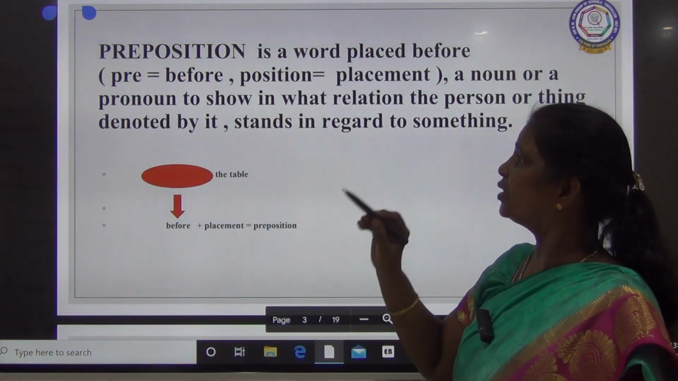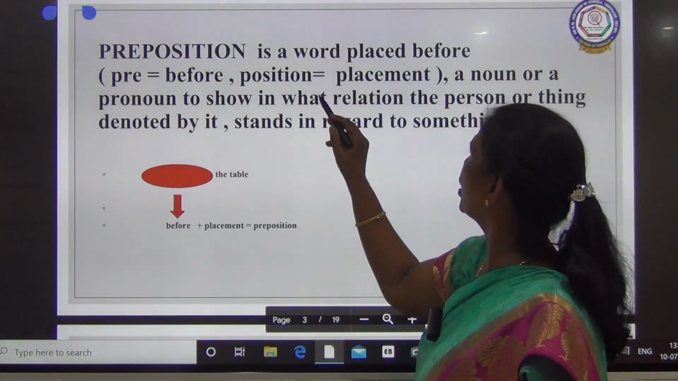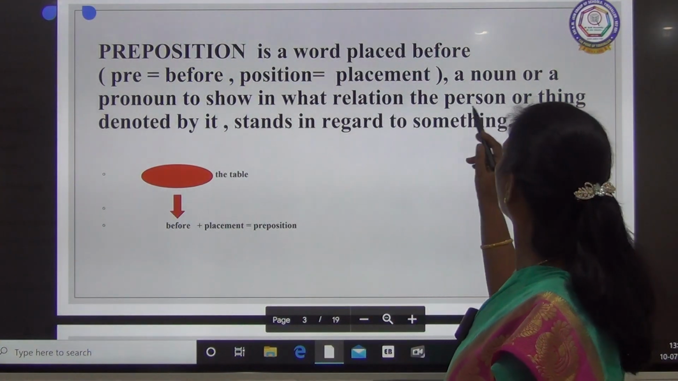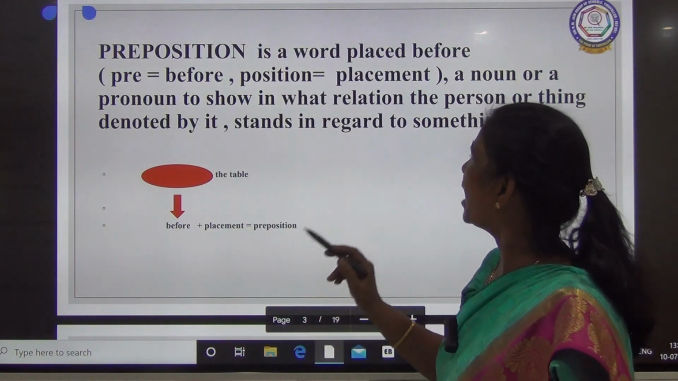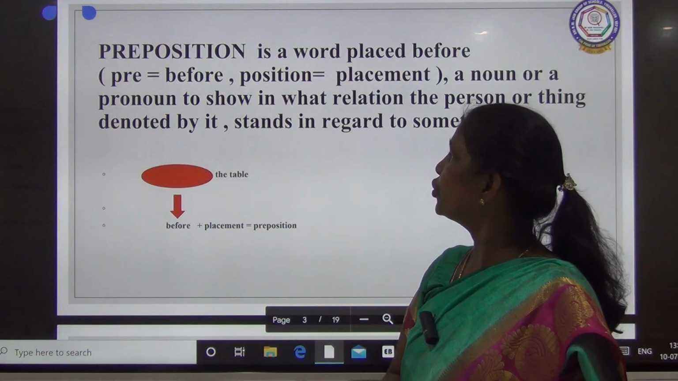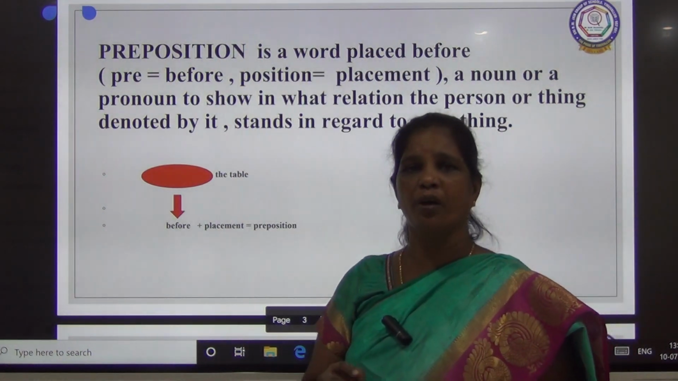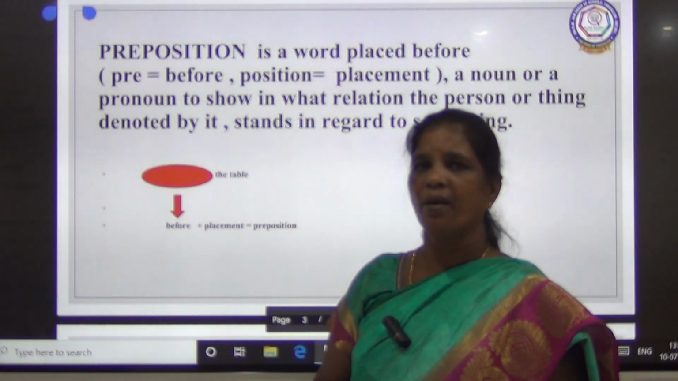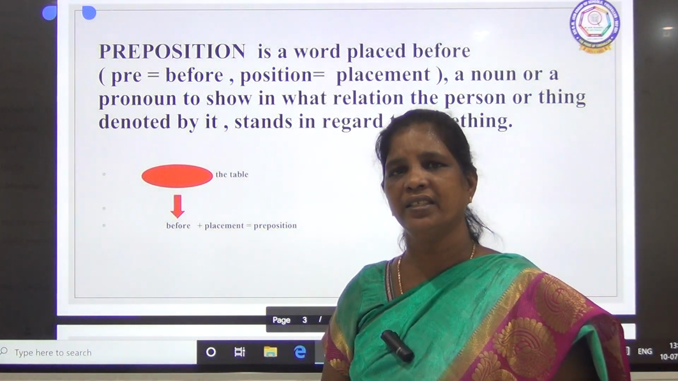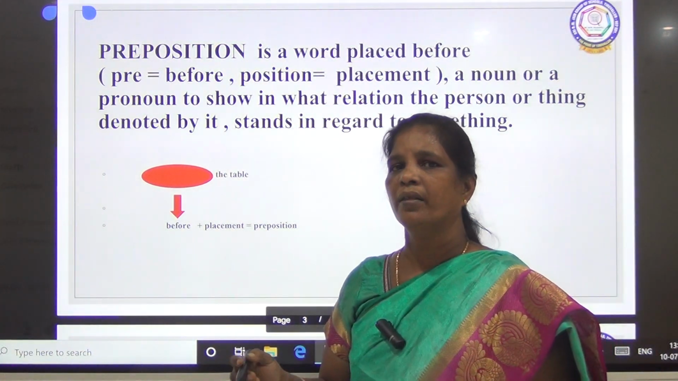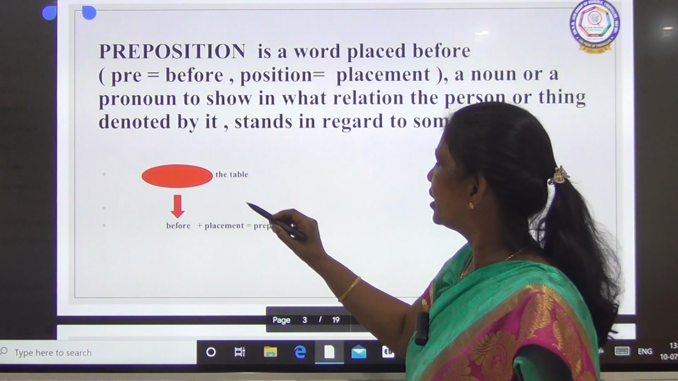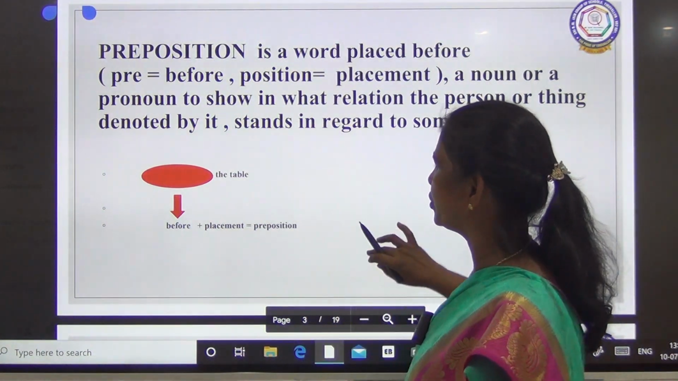Preposition is a word placed before a noun or a pronoun to show in what relation the person or a thing denoted by it stands in regard to something. Pre means before. Position means placement, where the noun or pronoun is placed. For example, the cat is on the table or under the table. So here it shows the placement of the noun.